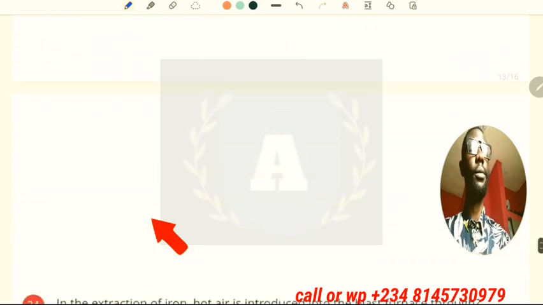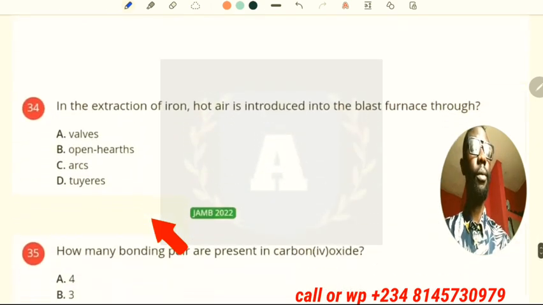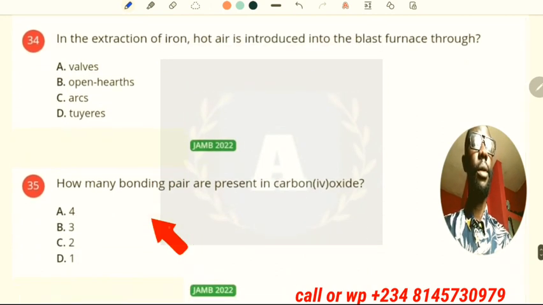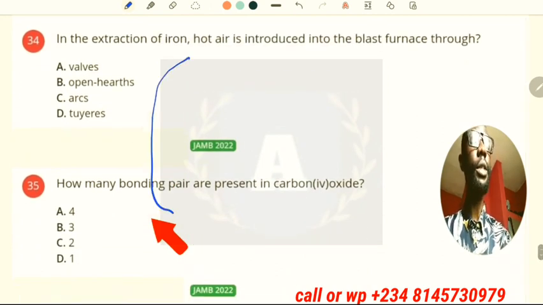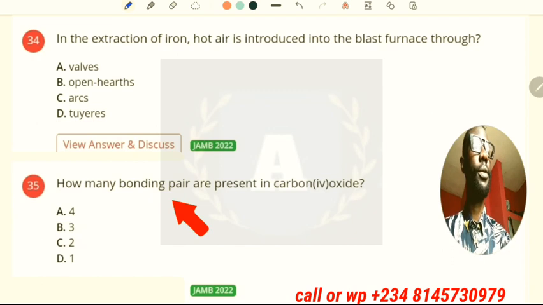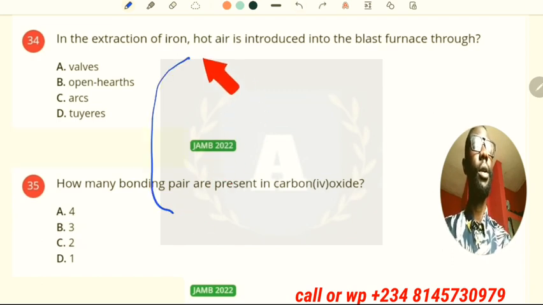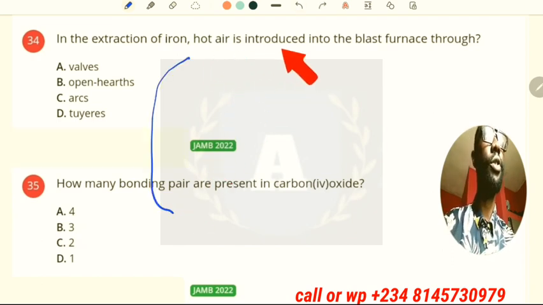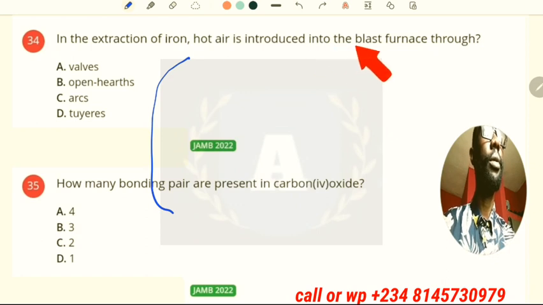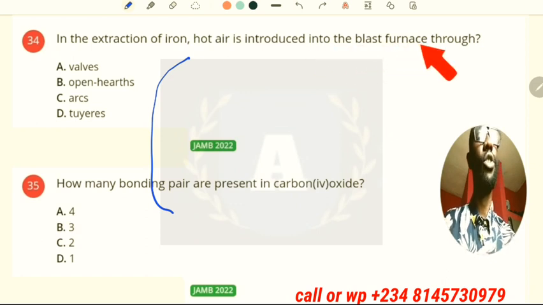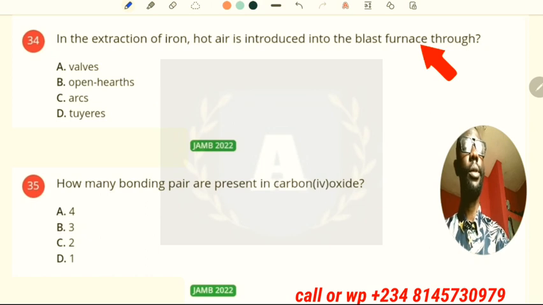Okay, now in the next question, in the extraction of iron, hot air is introduced into the blast furnace through the tuyeres. Okay.